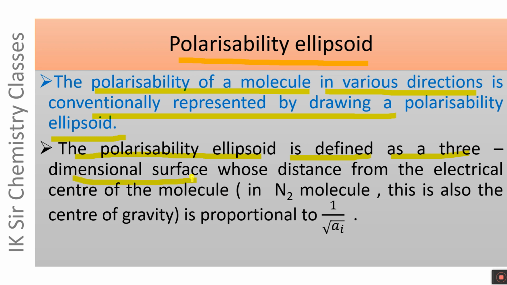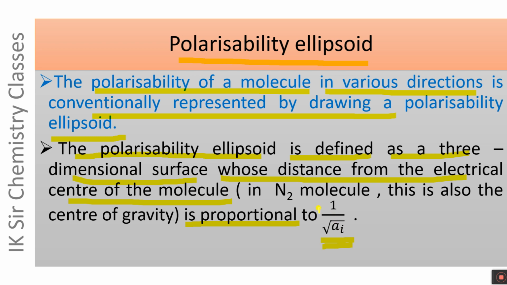Polarizability ellipsoid is defined as a three-dimensional surface whose distance from the electrical center of the molecule is proportional to 1 by under root AI, where AI is polarizability.